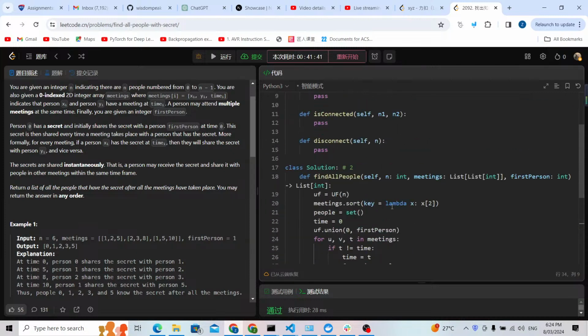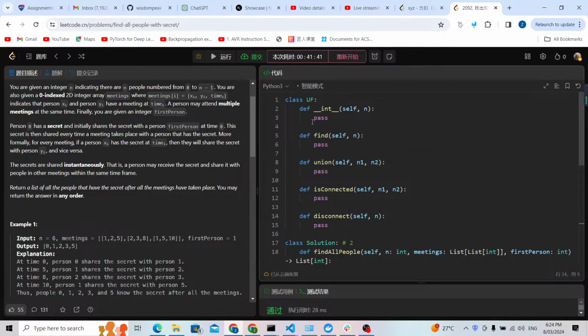Normally I will copy the template, but this time I will write the template, because I don't need to write it so many times. So self.parent should be equal to list(range(n)), and let's just write the find function.